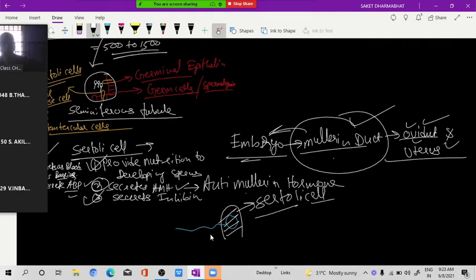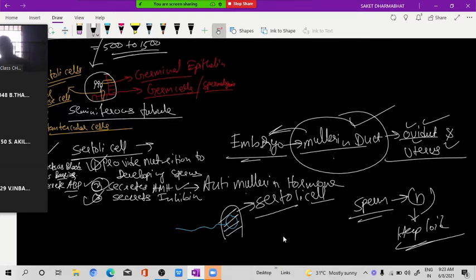Now one thing I want to tell you, the sperm is having how many chromosomes? Sperm is diploid or haploid? Haploid, na? 23 means haploid, 46 means diploid. So it is purely haploid. All the cells of our body from top to bottom are diploid. Only one cell is haploid, that is sperm, in the case of male. In the female also, all the cells of the body are diploid except one cell, ovum, that is secondary oocyte, which is haploid. Clear up to here?